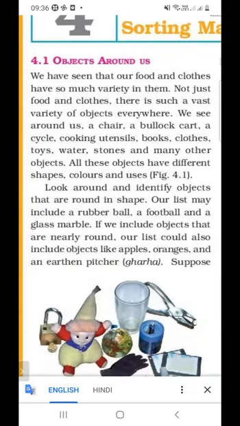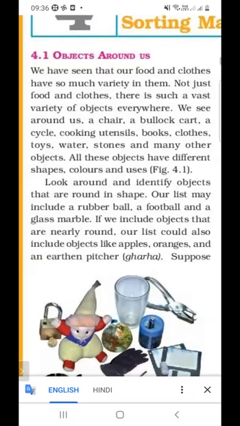What are the objects that are round in shape? First is rubber ball, second is football, and third is glass marble. And we can also include objects that are nearly round. For example, apples. An apple is not completely round, it is nearly round. An orange is also nearly round. And the ghada we use in our home is also nearly round. They are not completely round, but they are nearly round.